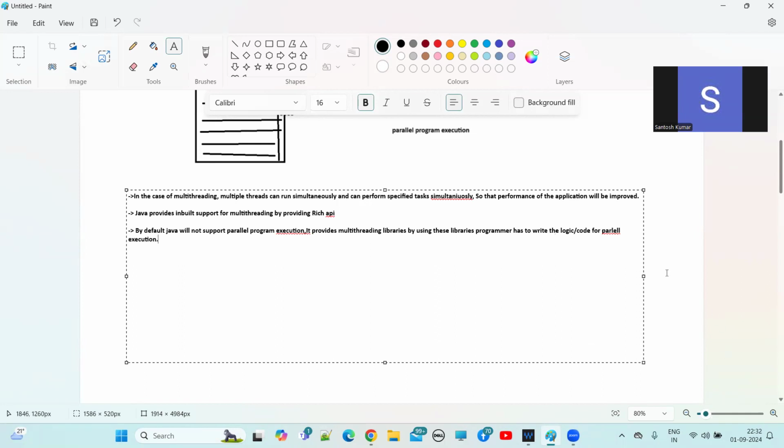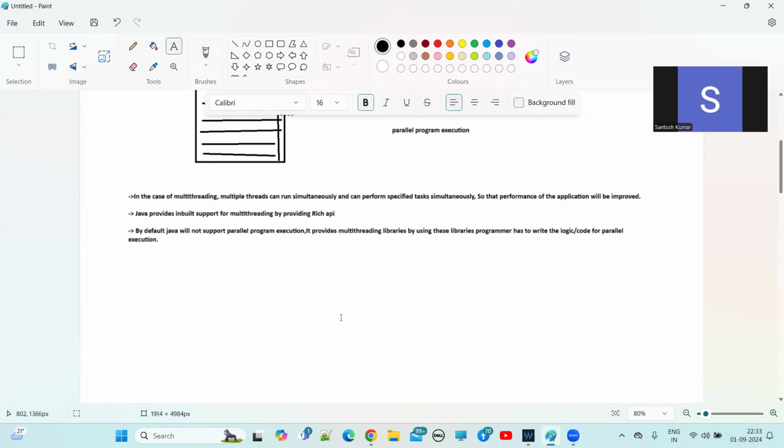Clear? So this is the multi-threading feature, guys.